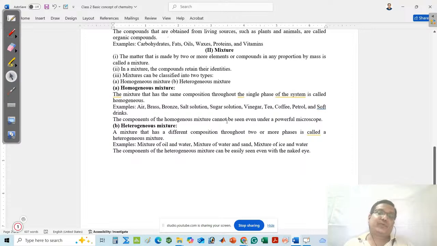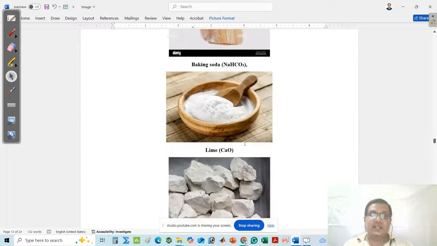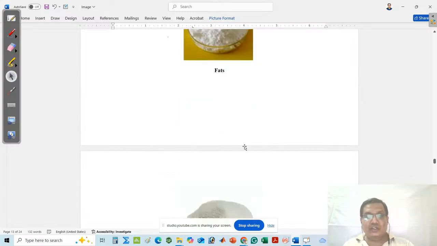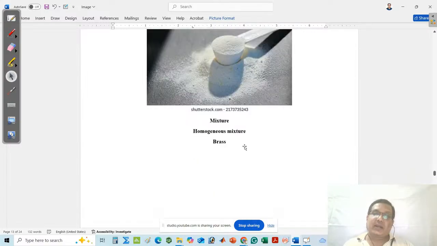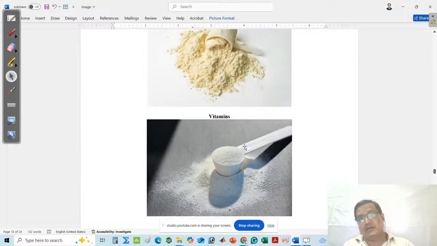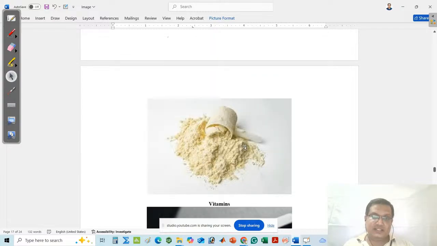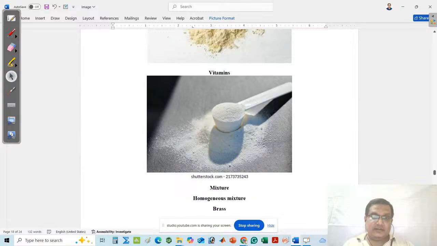Next, I will move to the mixture. I already gave an example, that is sugar solution with lemon juice. These are mixtures. They do not have a definite composition. I already told you they are made by two or more components. I already discussed this.